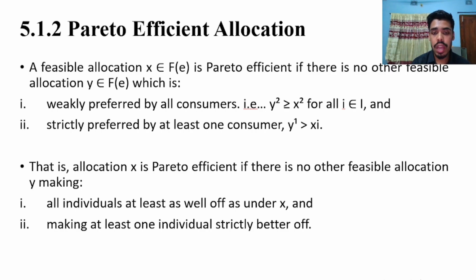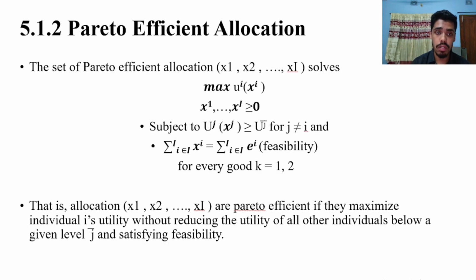That is, allocation x is Pareto efficient if there is no other feasible allocation y making all individuals at least as well off as under x and making at least one individual strictly better off.